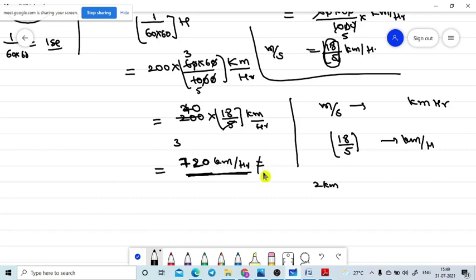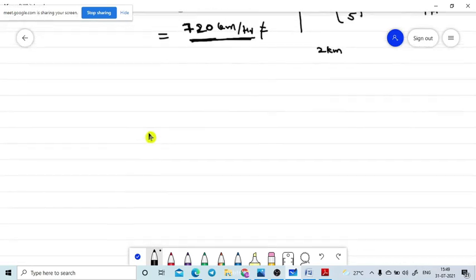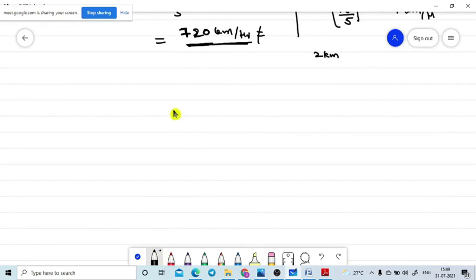So this value will never be achieved by the raindrop. The physics behind this is what we are going to discuss now. Let's assume at the initial stage the raindrop is formed here. This is the raindrop at the initial stage. The radius of the raindrop is r, and the density of the raindrop is rho.